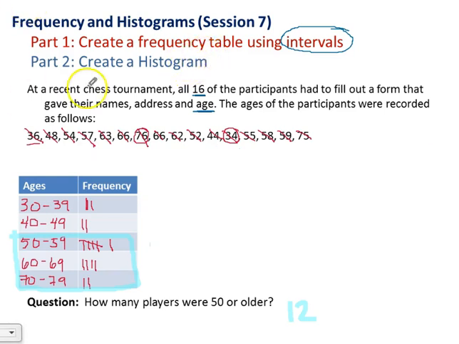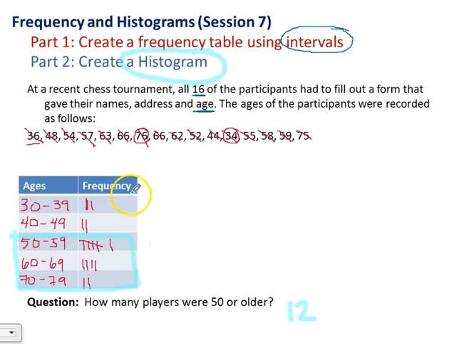So what is a histogram? A histogram looks very similar to a bar graph. A histogram is a type of bar graph that's used to display the frequency of data divided into equal intervals. So instead of our bar graph being labeled with one value for each bar, we're now going to have an interval instead. And in bar graphs, the bars are separated from one another, there's a little space between each bar, whereas the bars in our histogram are going to be of equal width, and they're going to touch.